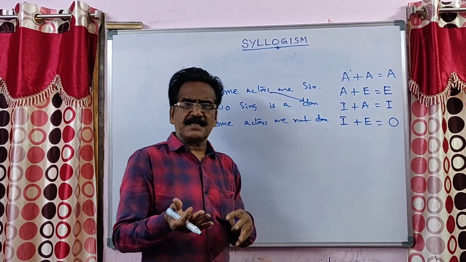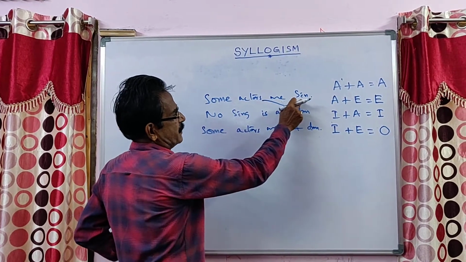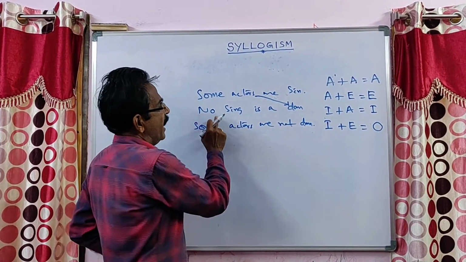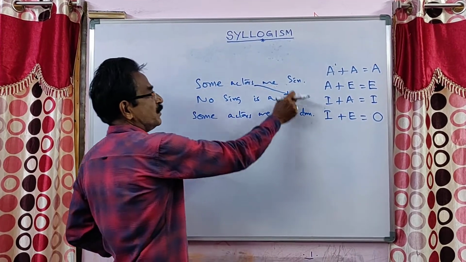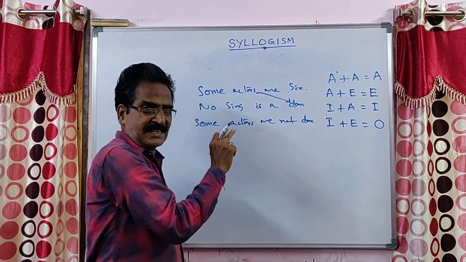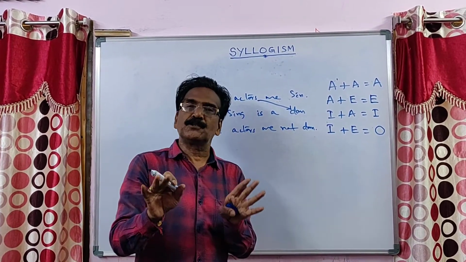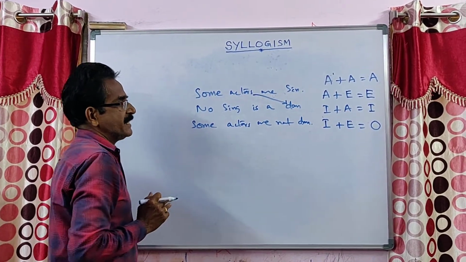And the other conclusions, that is conversions. Some actors are singers means some singers are actors. That is a valid conclusion. And no singer is a dancer means no dancer is a singer. That is also the conversion of the second statement, and also a valid conclusion. So that is I plus E.